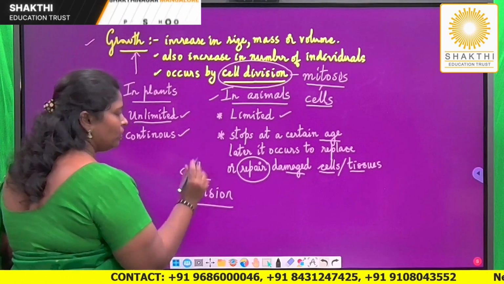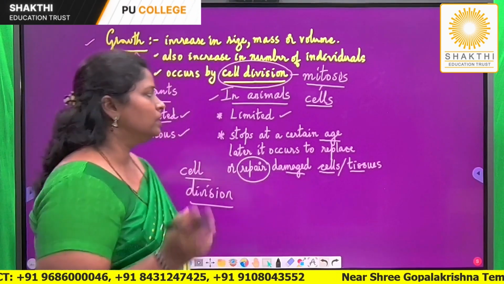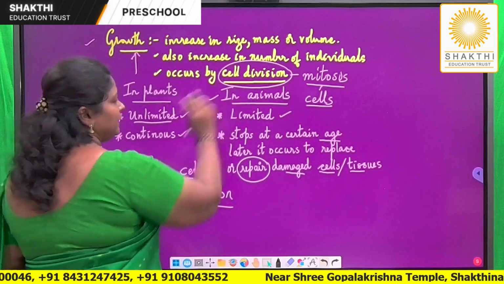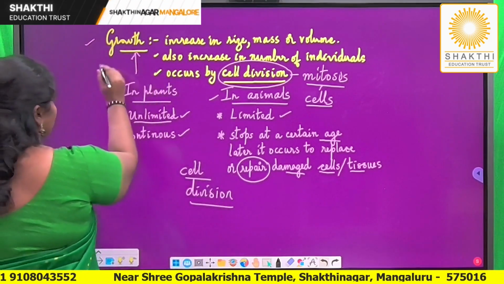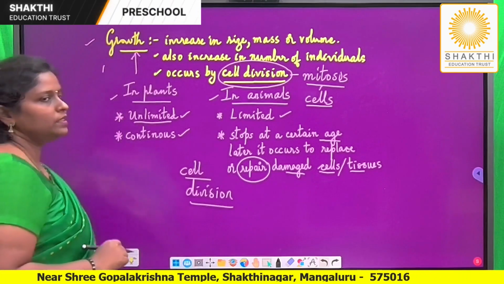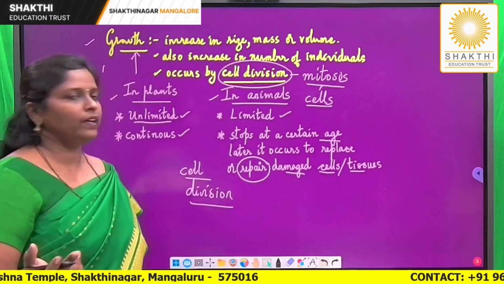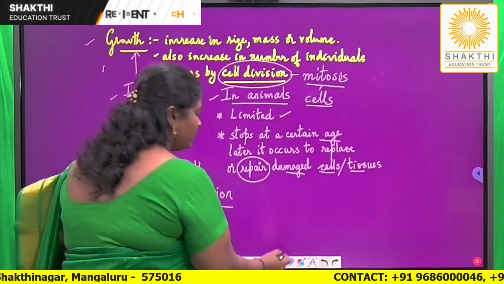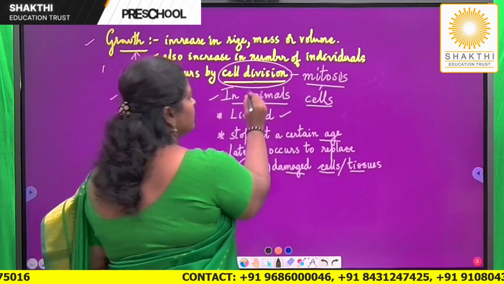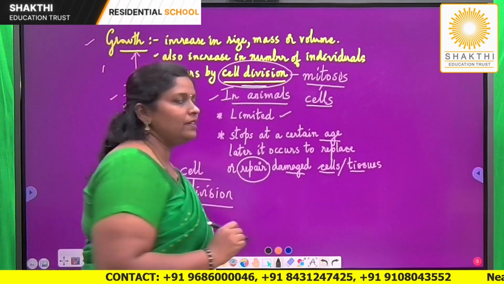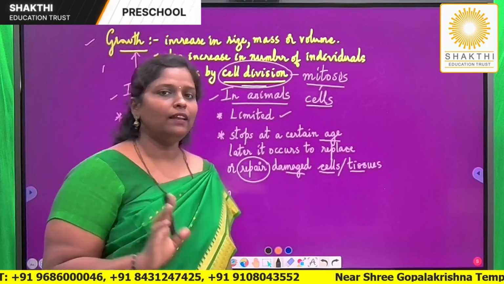So, in all unicellular as well as multicellular organisms, growth is occurring by cell division. So this is an important concept. It can be asked for 1 mark. Define growth is an important 1 mark question which can be asked. What is growth or define growth? One more important question can be, how does growth take place in plants as well as animals? You have to mention growth is occurring by cell division.